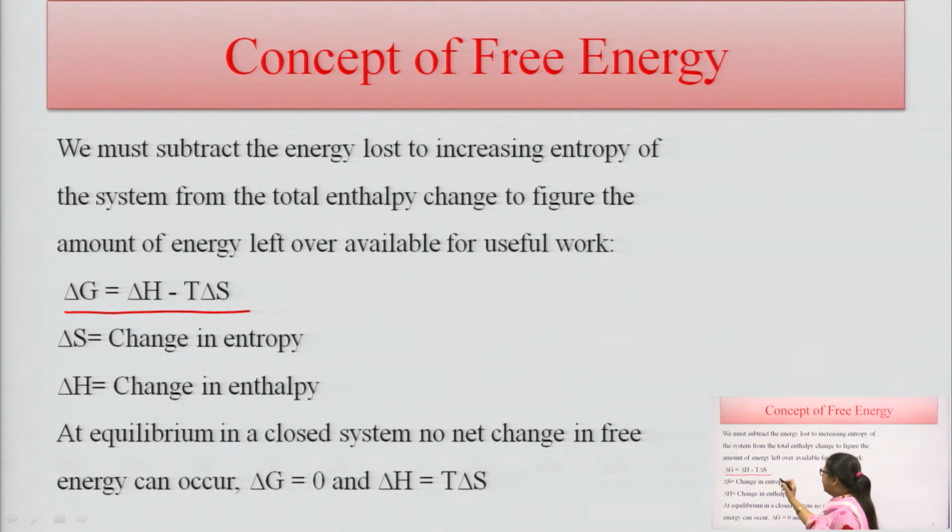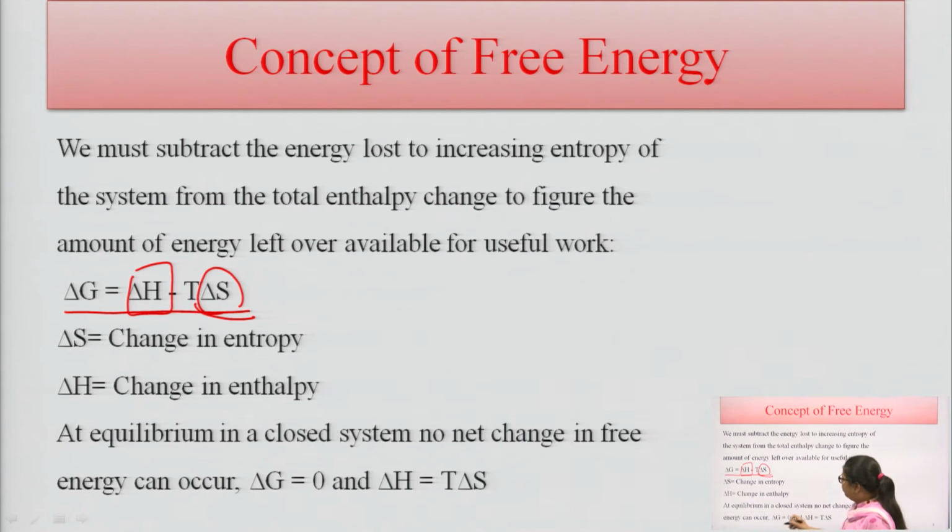Here delta S equals the change in entropy, delta H equals the change in enthalpy, T is the temperature, and delta G equals the free energy. At equilibrium, in a closed system, there is no net change in the free energy, so delta G is equal to 0.